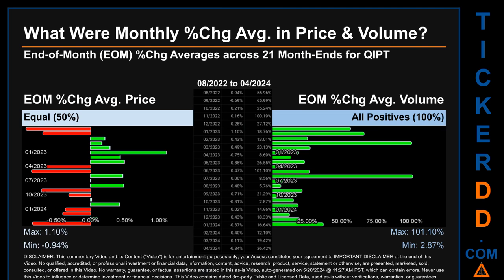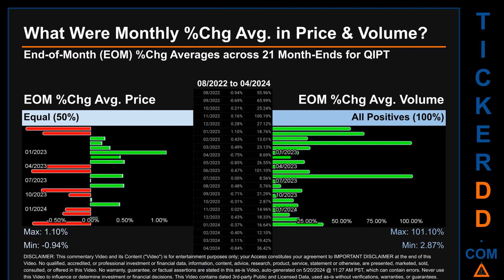What were end-of-month percentage change averages in price and volume for QIPT? The monthly average of percentage change in price and in volume were calculated for each of the 21-month ends. That calculation took daily percentage changes and averaged them for each given month. If a month end came out negative, then it means that the month summarily saw a negative change.